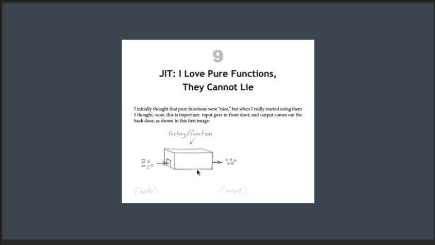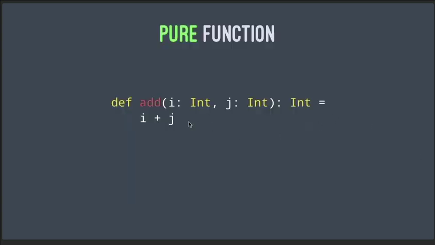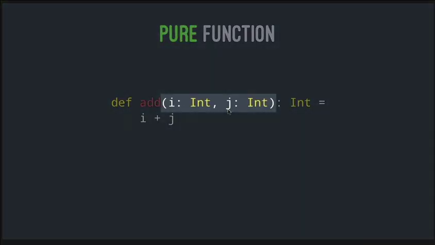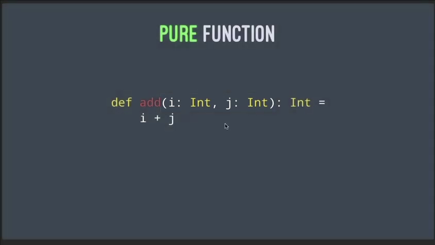And the key is that there's no side doors, there's nothing for anything to come in here. We're not reaching out anywhere else into the world to try to mutate anything, and we're not mutating these things either. We're not coming back out in this side and saying, you know what, I'm going to change all of these. So while of course this is a simplification, it gives you an idea of what a pure function is. So a pure function looks like an add function. Parameters come in the front door right here, there's a return value, and then the algorithm only depends on these parameters that came through the front door.